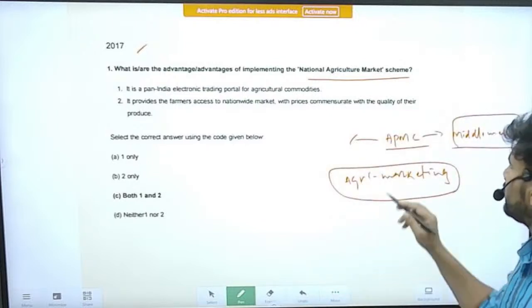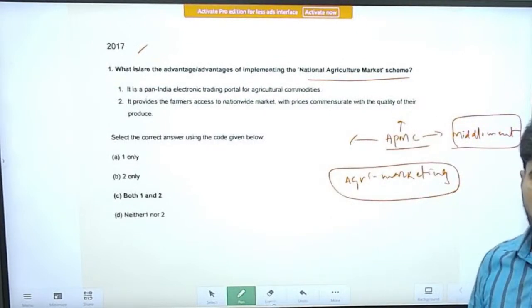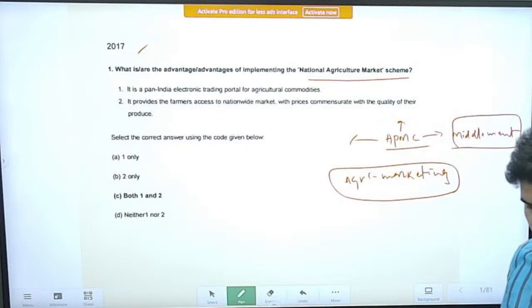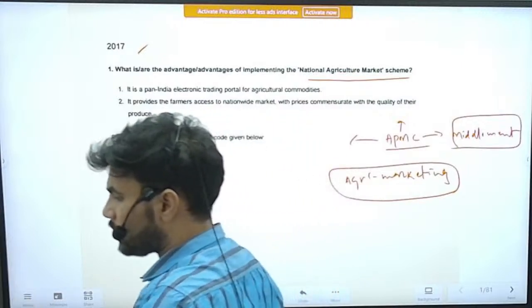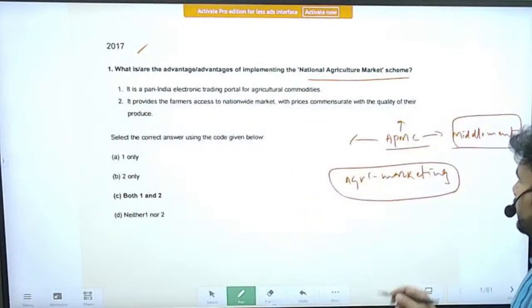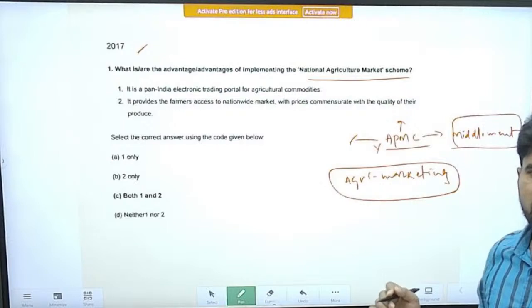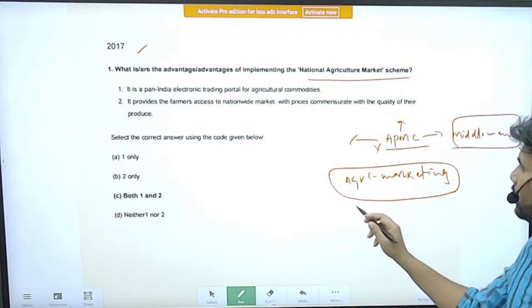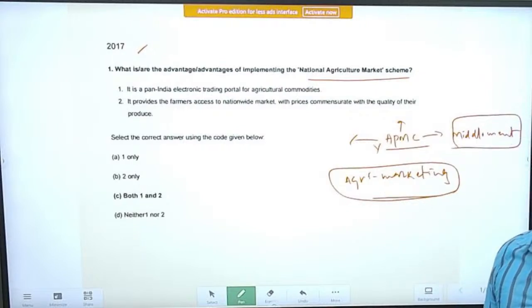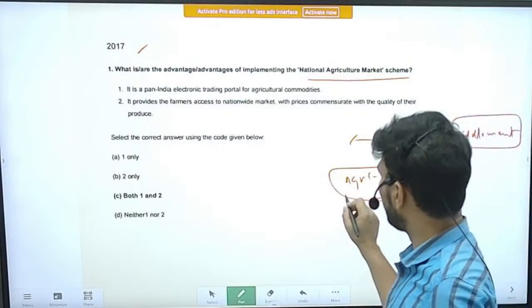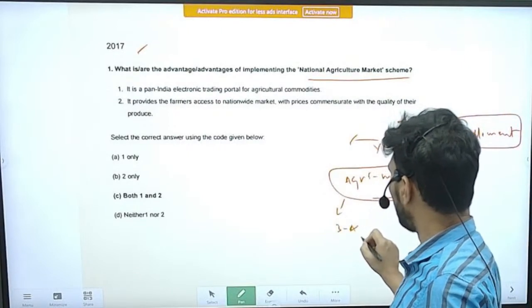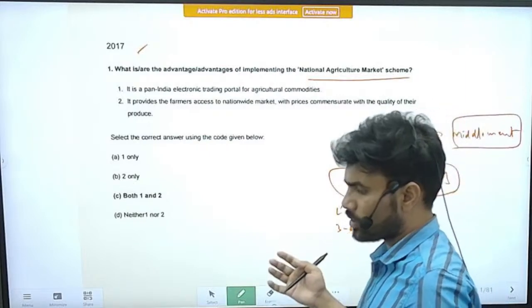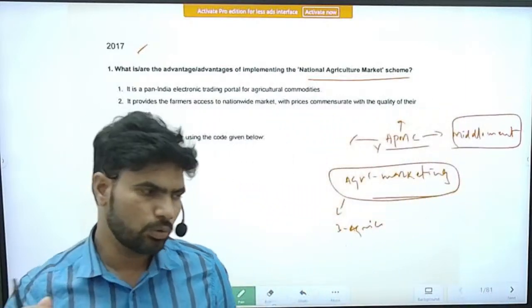Apart from that, it is argued that there is cartelization between the artiyas or middlemen and the buyers who come to buy the farmers' produce. So there are several problems with respect to APMC mandis, and if we talk holistically, there are problems with agri-marketing itself. So try to find out the solutions, your own solutions. So if you remember the three agricultural laws which were brought in, I think, 2 to 3 years back.